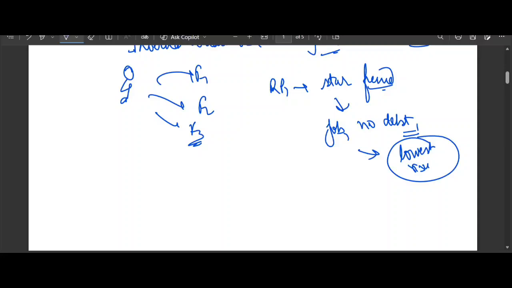Maybe they forget to pay once in a while, or their business is not doing great. By the time we hit RP6, you are starting to sweat, and this friend is substantial risk. The friend who is having RP6 is basically in the substantial risk zone, to be more precise.